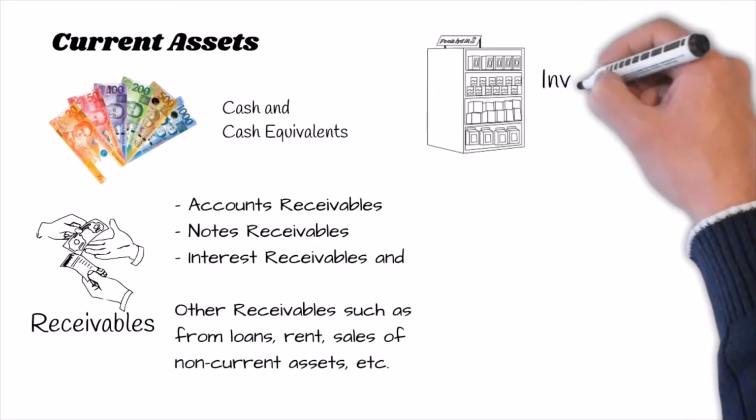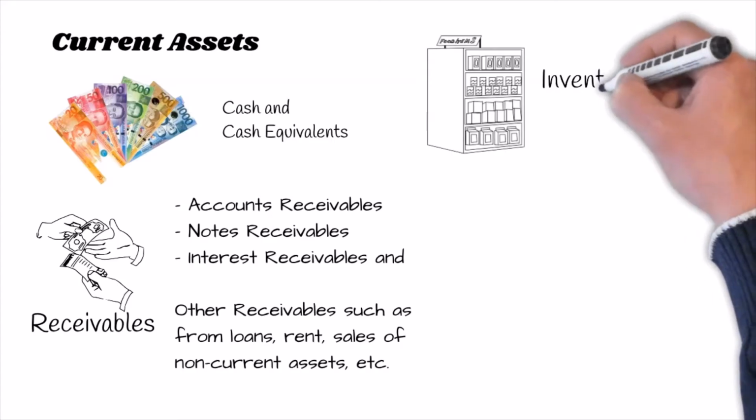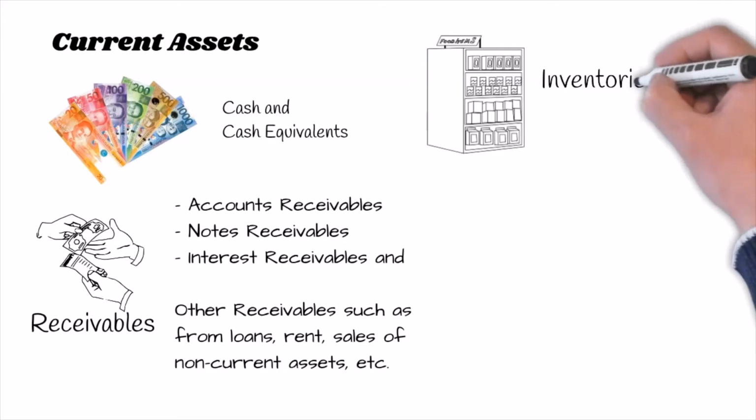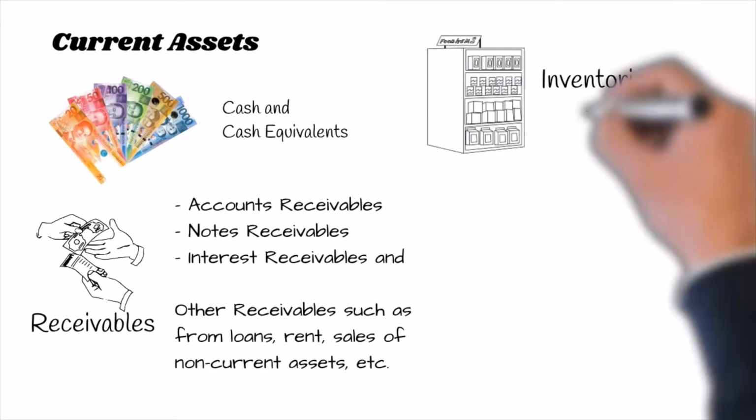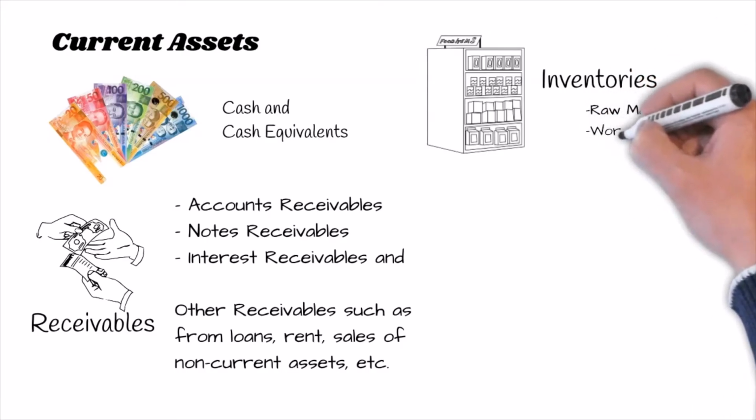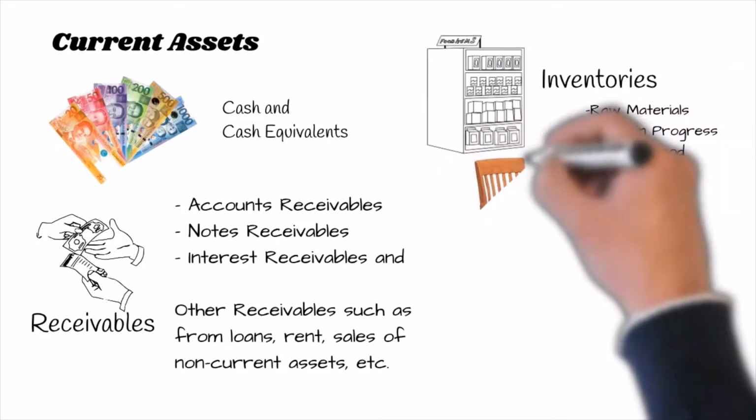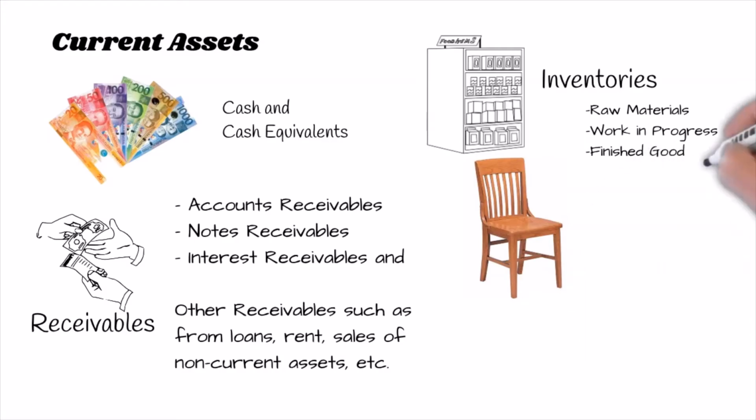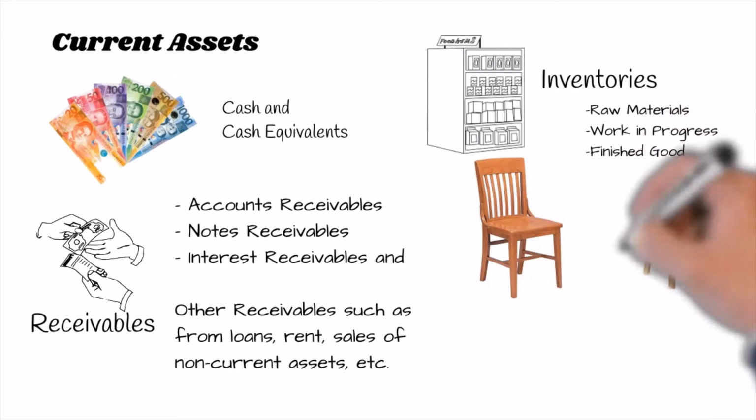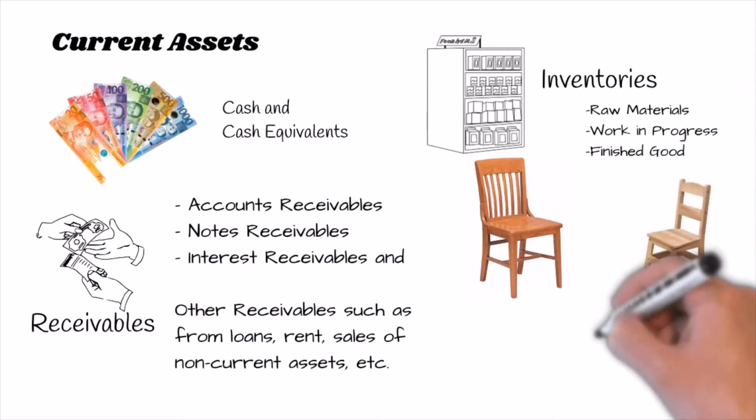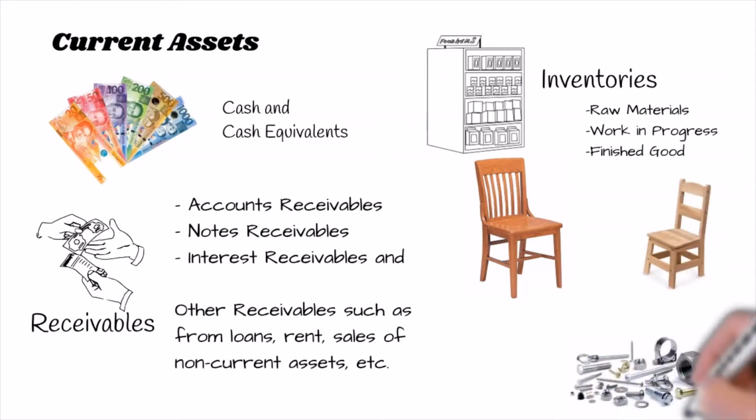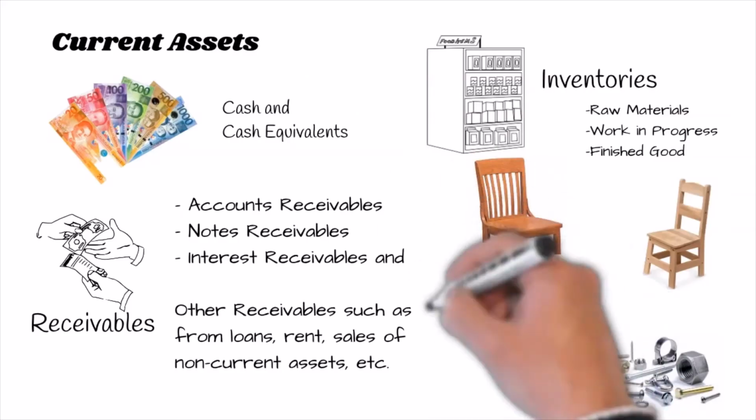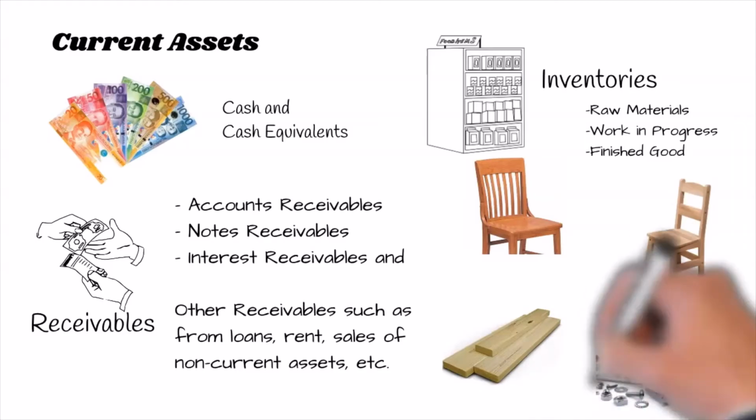Inventories or goods that are intended for sale. There are different types of inventories such as raw material inventory, work in progress inventory, and finished good inventory. Example of finished good inventory is the chair sold by a furniture store, while the unpainted and unvarnished chair sold by a furniture manufacturer is an example of work in progress inventory. The nails and the bolts and nuts, the plastic and the wood are examples of raw materials inventory.